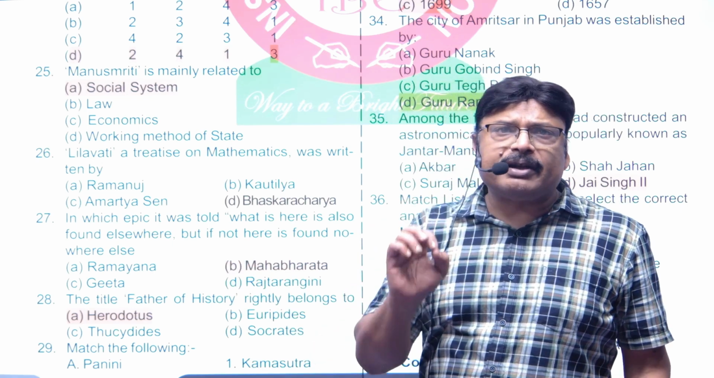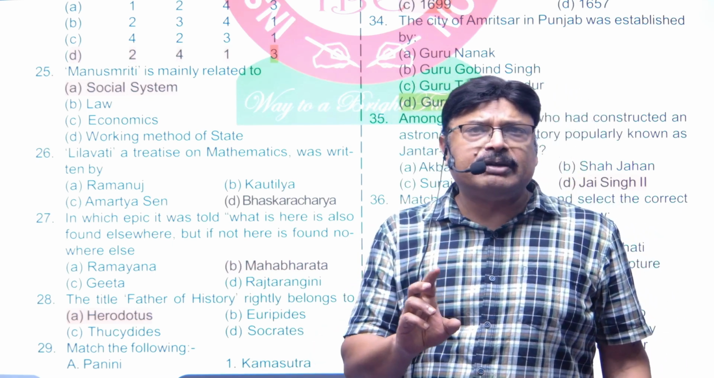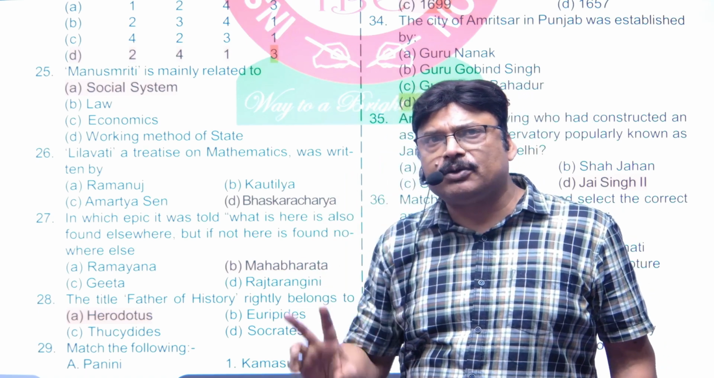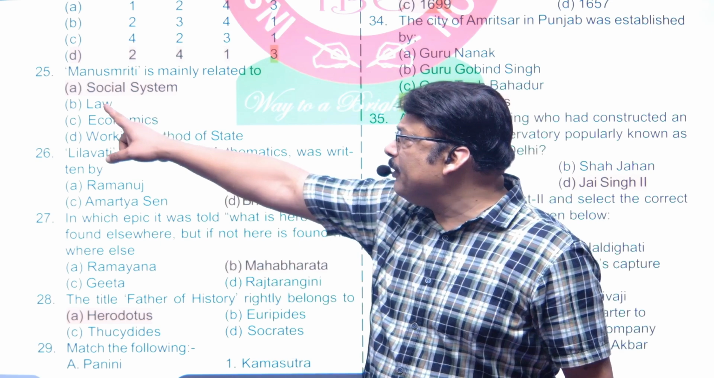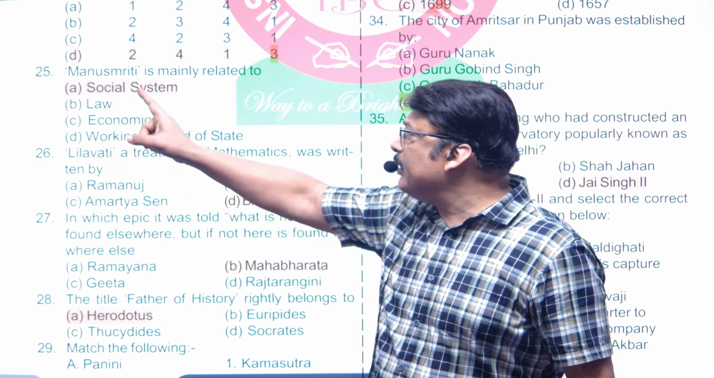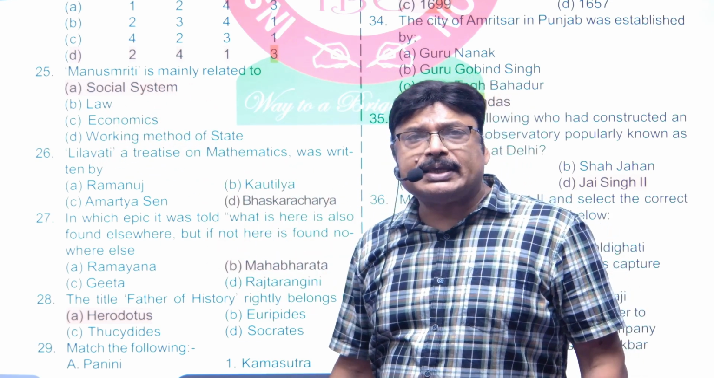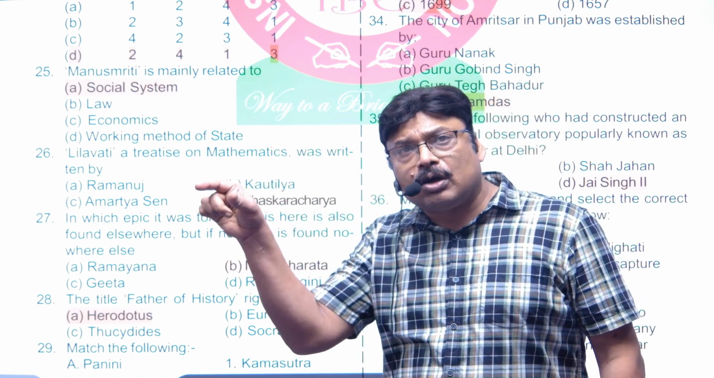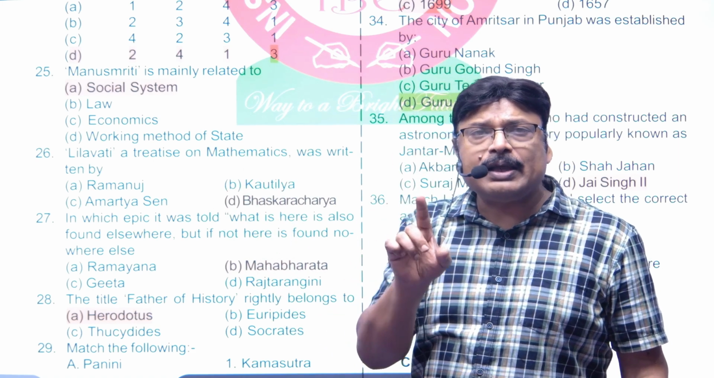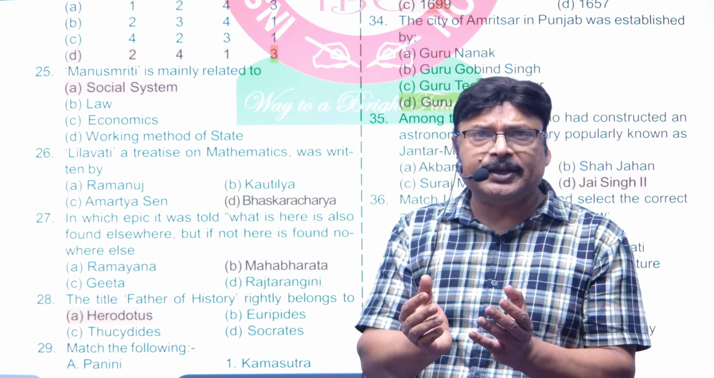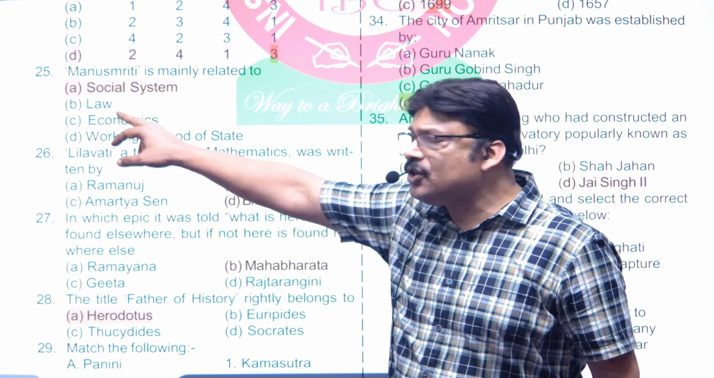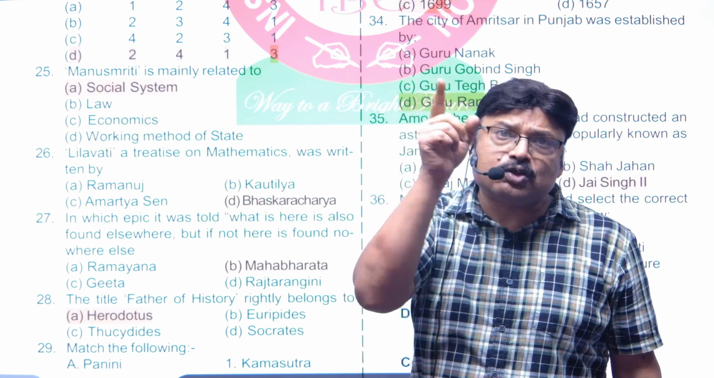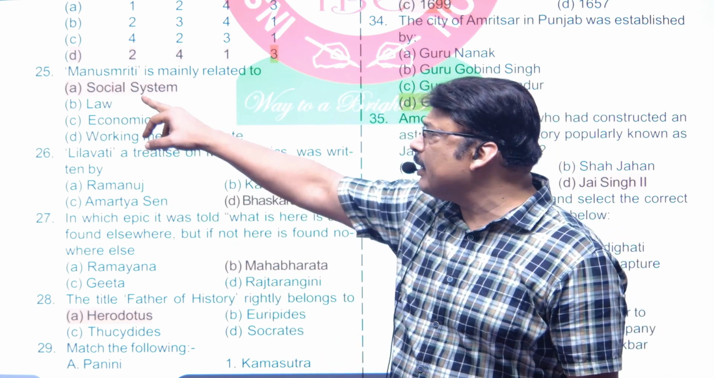Now, again, it's a tricky one. Many of the students will falter in this one. They will get trapped into it, and that is they will get confused between law and the social system. Now, the answer is social system because the book is pertaining to the social laws, not laws. Laws is only the judicial part of the areas, so it has nothing to do with judiciary. It is pertaining to the social laws, and social laws are part of the social system. That's why the answer is social system.